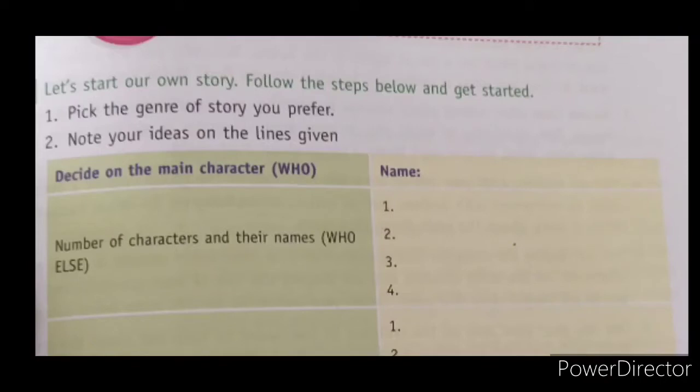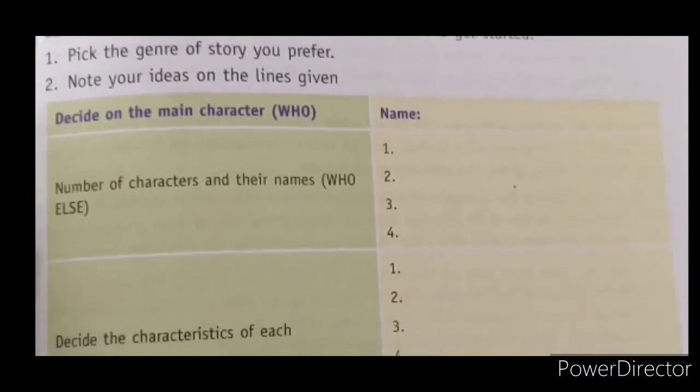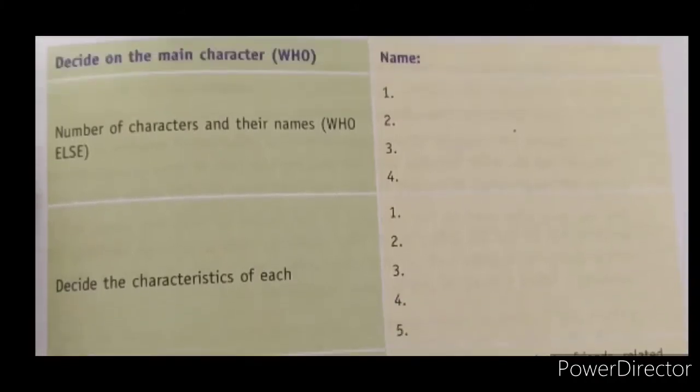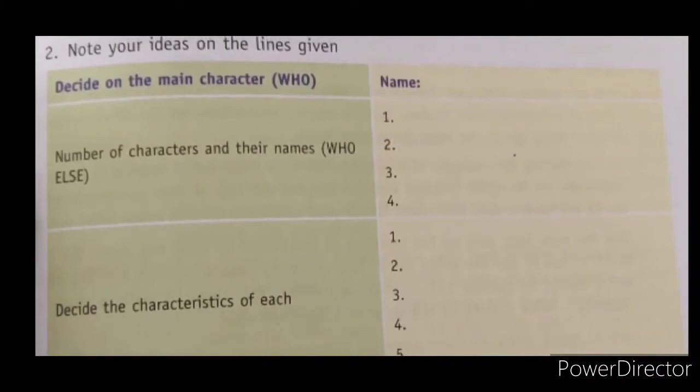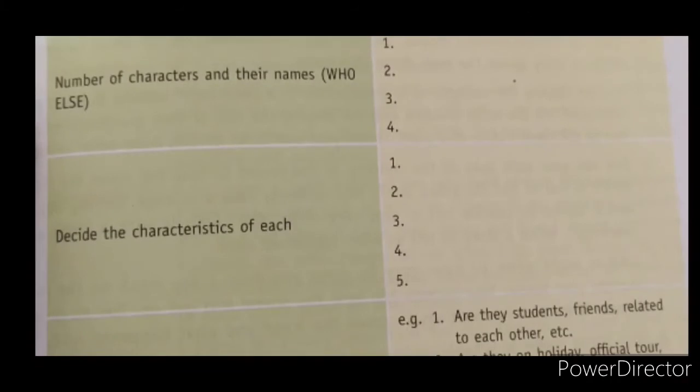First thing is to decide on the main characters. Who are the main characters? The number of characters and their names. Who else must be there? This is the way you have to plot the story, children. First you should decide the main characters and the number of characters of the story. Then decide the characteristics of each. What are the characteristics of each character? That should also be noted next.